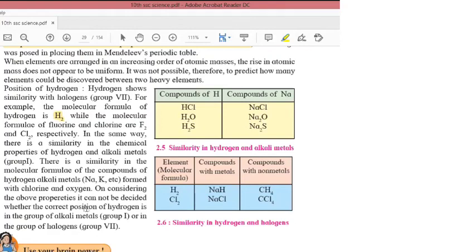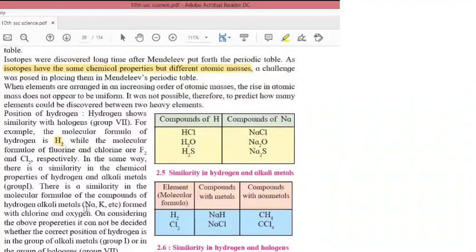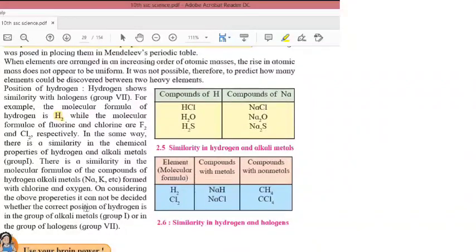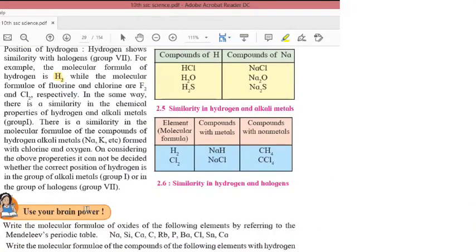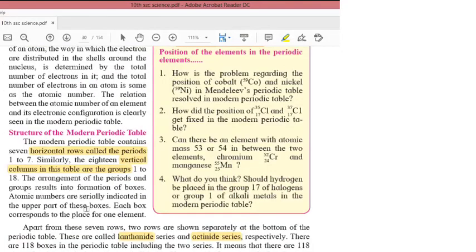Why are they known as lanthanide and actinide series? Because the first element of the lanthanide series is lanthanum and of the actinide series is actinium. That's why. Okay. Group 1 is known as alkali metals. Group 2 is known as alkaline earth metals. D block elements are known as transition elements.